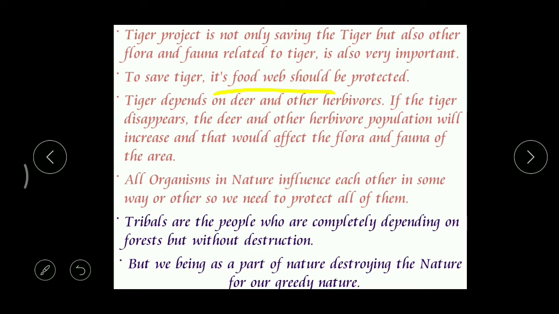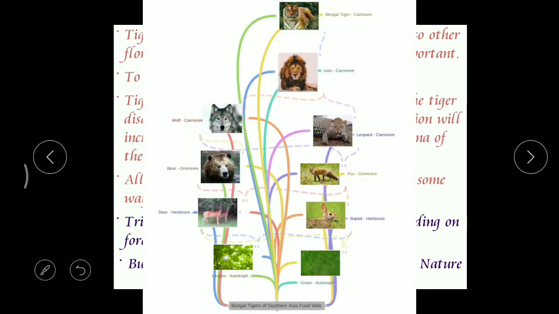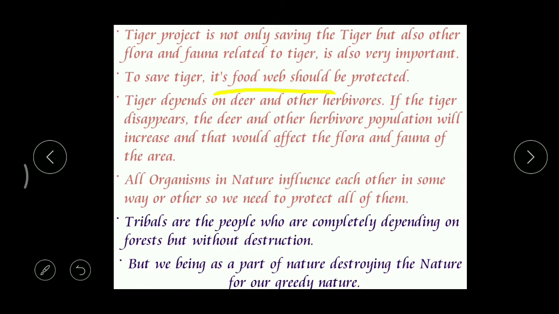Here you can see, if you carefully observe this picture, a tiger depends on rabbits, deer, and some other animals, and all these animals get their food from grasses, all these things. So this combination of all these living organisms, we call a food web.